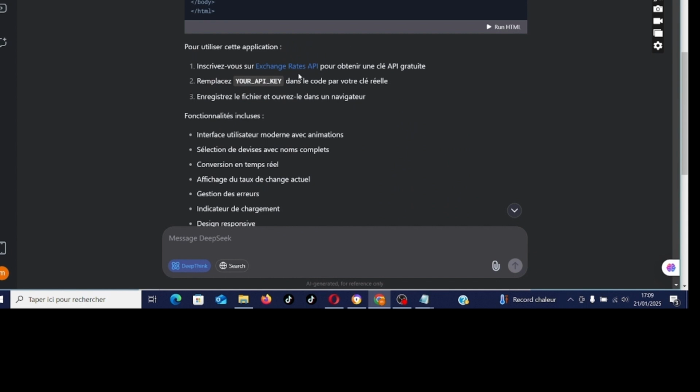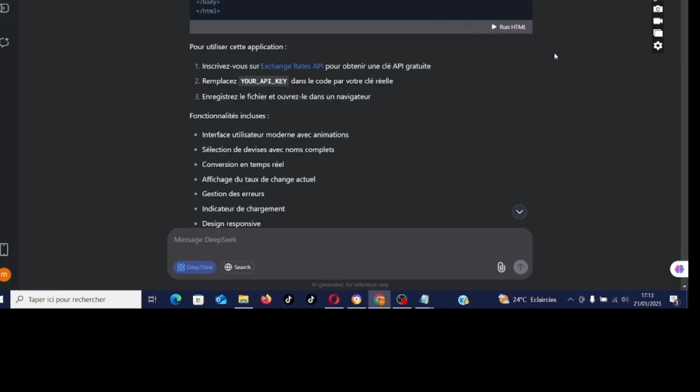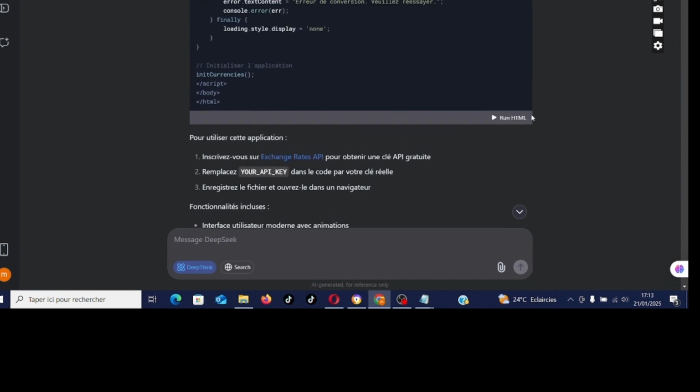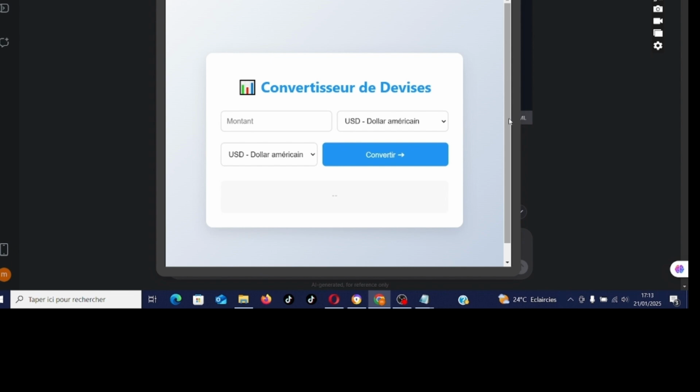What did he do here? To use this application, sign up on exchangerate API to get a free API key. Replace the API key in the code with your key, save the file, and open it in the browser user interface. So we can run it. There you go.